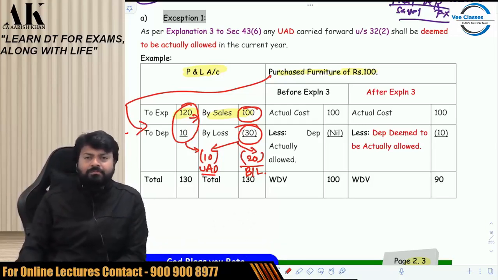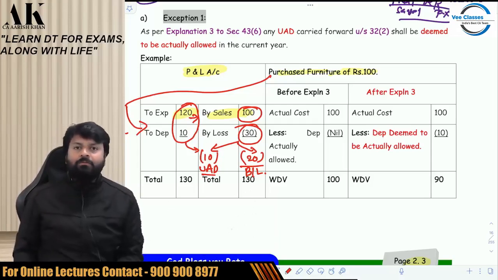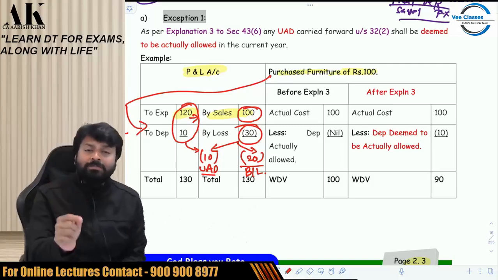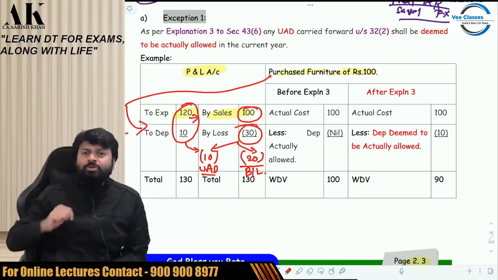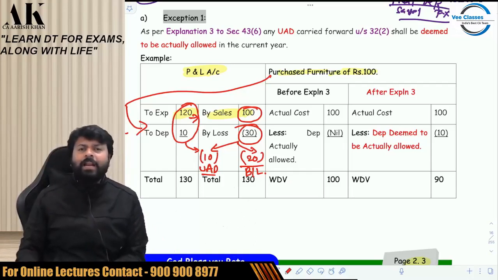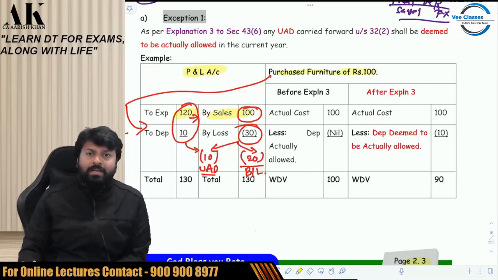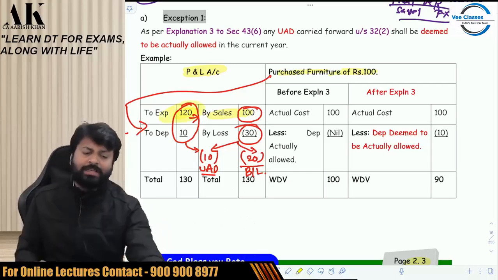Now what to do? Now compute WDV. So what is WDV? Don't look anywhere else, look at me. WDV is actual cost minus depreciation actually allowed. Now think logically. Is there any depreciation allowed to you in the current year? And the answer is no. Why is there no depreciation allowed in the current year? Because you already have a lot of expense of 120 rupees. Just go through this example once.